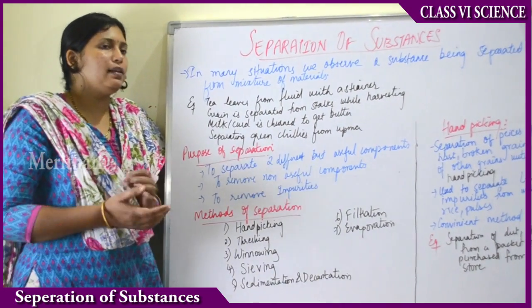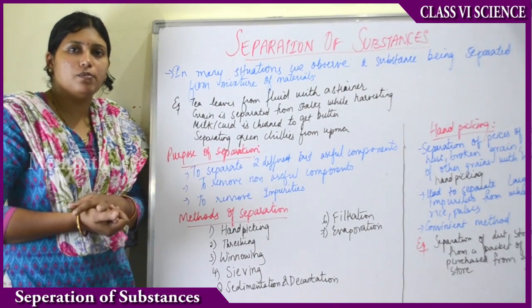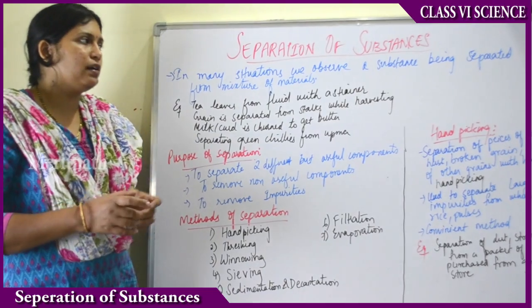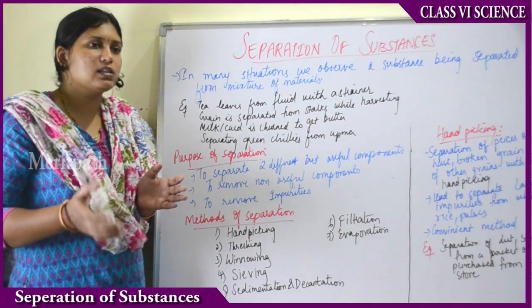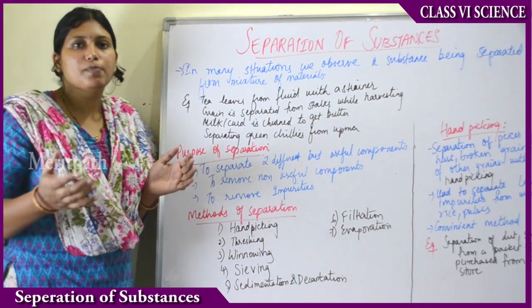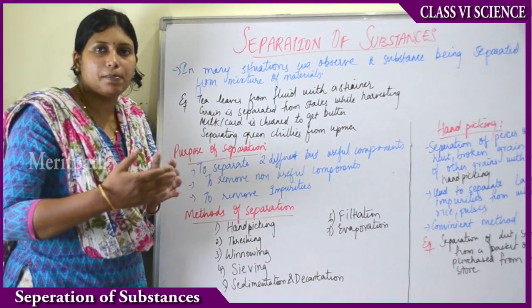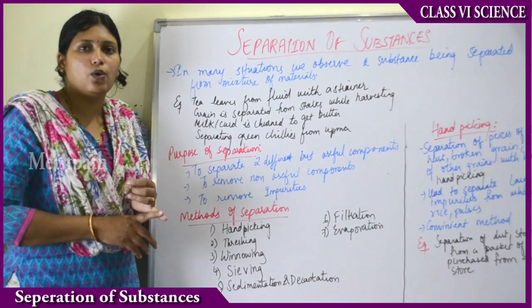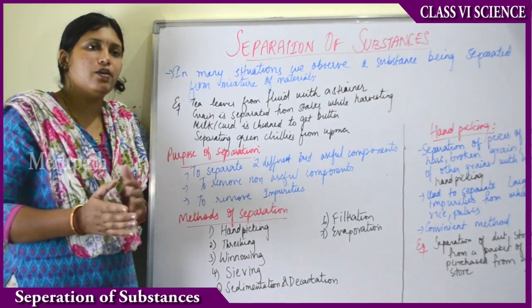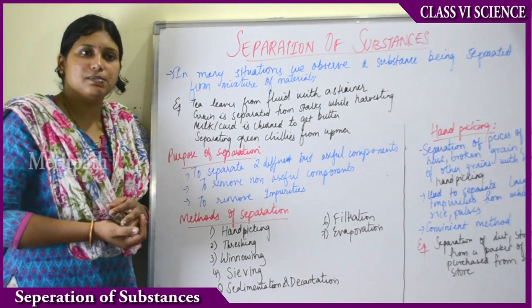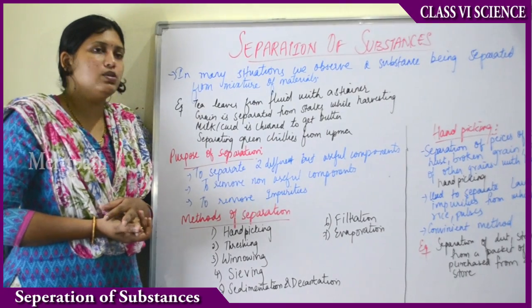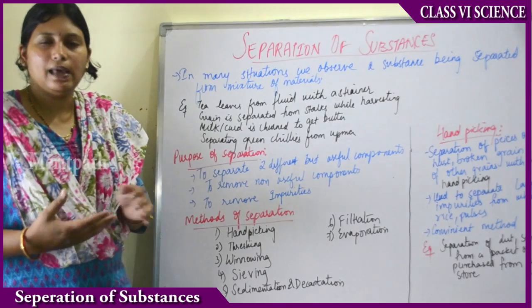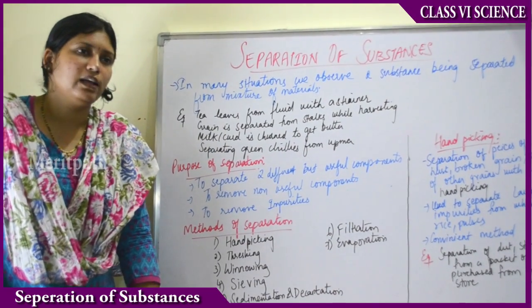In many situations we observe in our homes that two substances will be separated, or one substance will be separated from a big mixture of materials. Suppose you get a basket of mixed fruits. Then you sit and separate different types of fruits. Like suppose you get a basket of mangoes and guavas, so you separate mangoes and guavas from them, and if you get a mixture of say chikus and apples, then you separate them, right? So we see many examples of separations in our daily life.